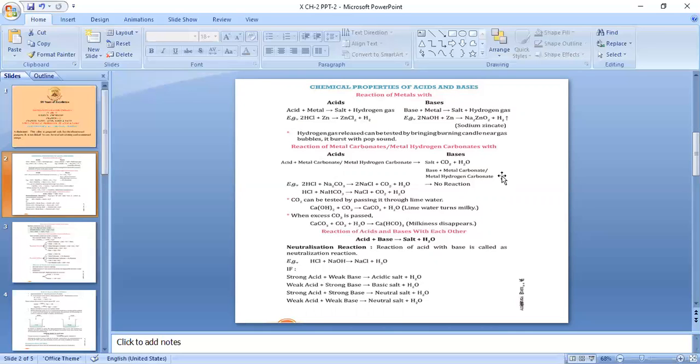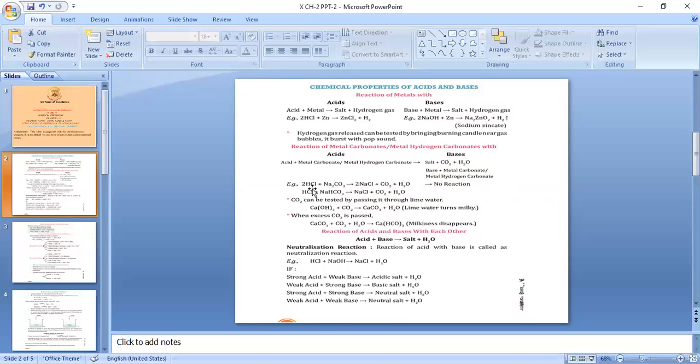Why is it so? Because the carbonates of metal or the hydrogen carbonates of metal are basic in nature. So two substances of same nature will never react chemically. Therefore, a base shows no reaction with the carbonates or the hydrogen carbonates.